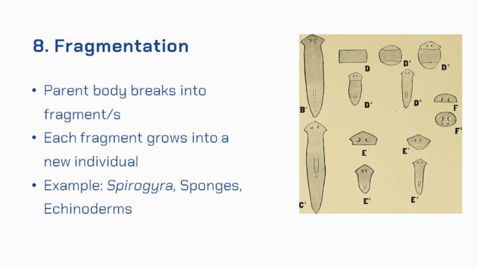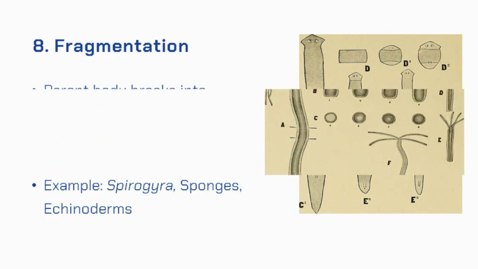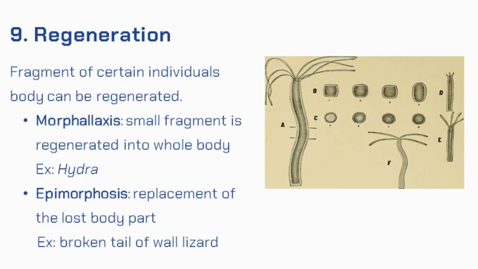Another method of asexual reproduction is through fragmentation, where parent body breaks into several fragments and each fragment can grow into a new individual. Fragmentation has been observed in Spirogyra, sponges and echinoderms. The last mode of asexual reproduction is regeneration, where fragment of the individual's body can be regenerated.